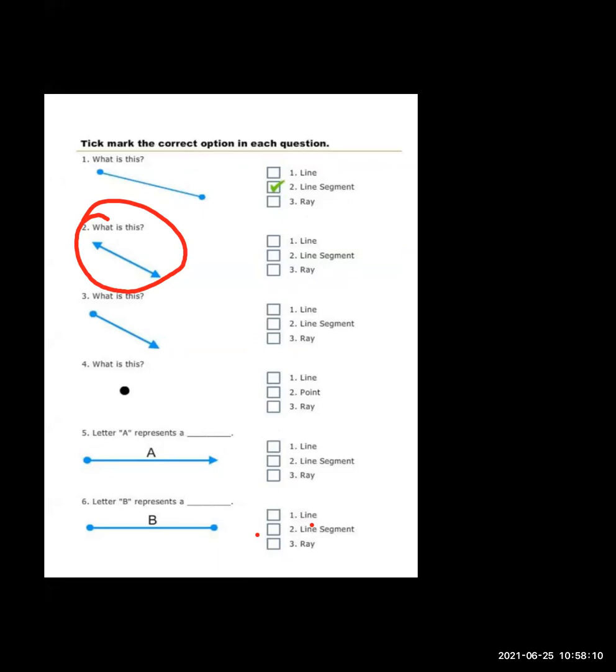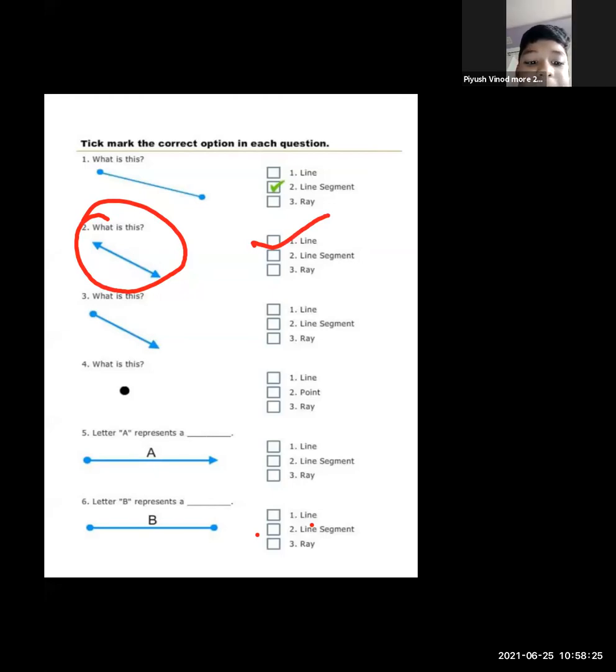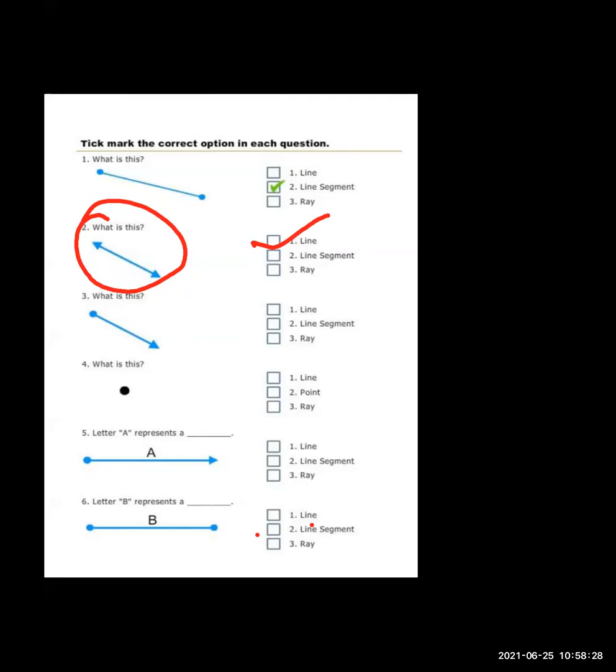Both sides arrow, it means what? Yes, very good, Ansh. Both sides arrow, it means it's a line. Yes, they don't have end points. A line has no end point on any side. It means we can draw a line as long as we want. Okay, next.